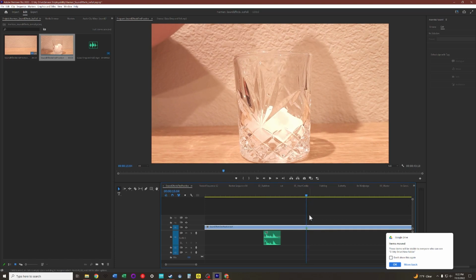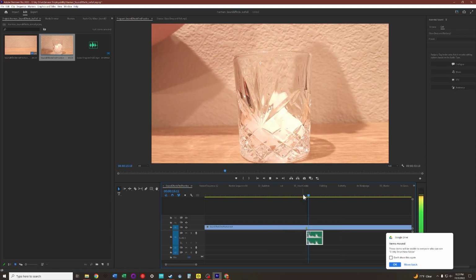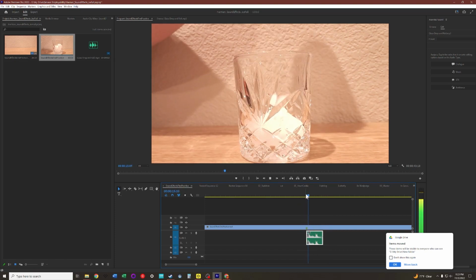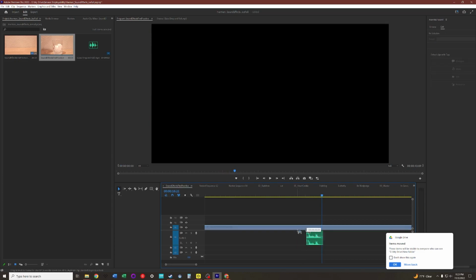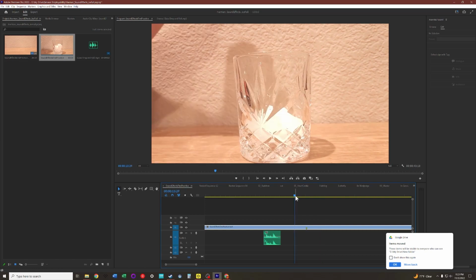I can also press M on the keyboard to create a marker so that I know that glass falls right there. Now I can line this audio up to that marker. Now the audio clip isn't the right one, but for yours it should be a little bit closer. And I can move that mark somewhere else in the video if I want by just clicking somewhere else and pressing M to make a new marker.